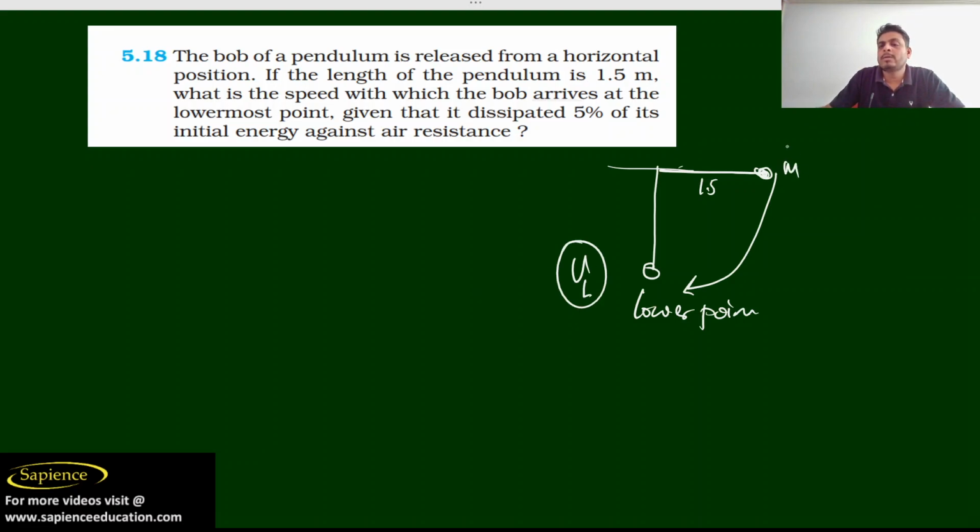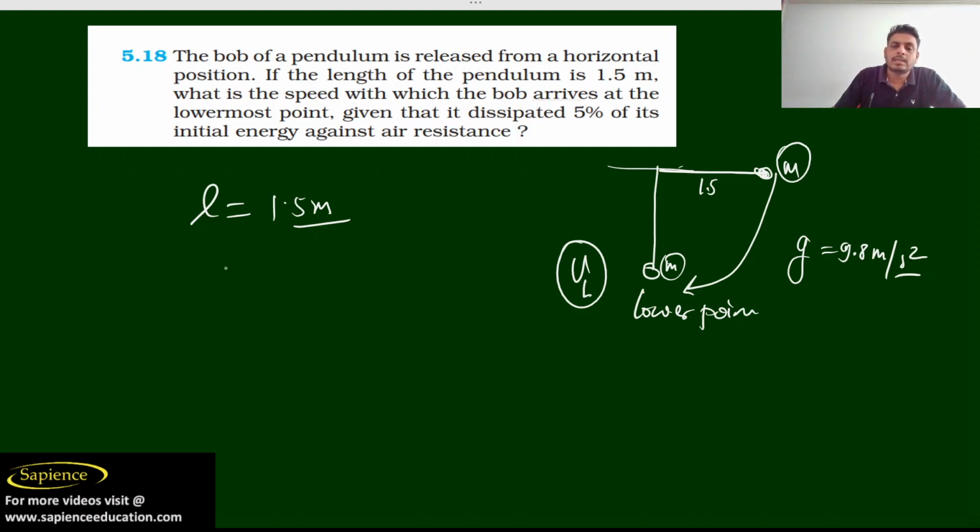Suppose the mass of the bob is m, and g is the acceleration due to gravity, 9.8 meter per second square. They have told that the length of the string is 1.5 meter, and given that there is dissipation of 5% of its initial energy against air resistance. So the loss of energy due to air resistance is 5%. It means that only 95% of the energy remains.